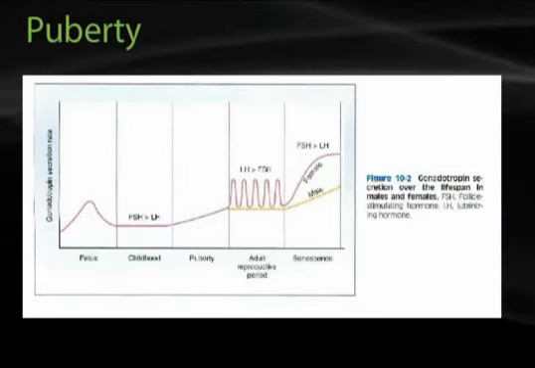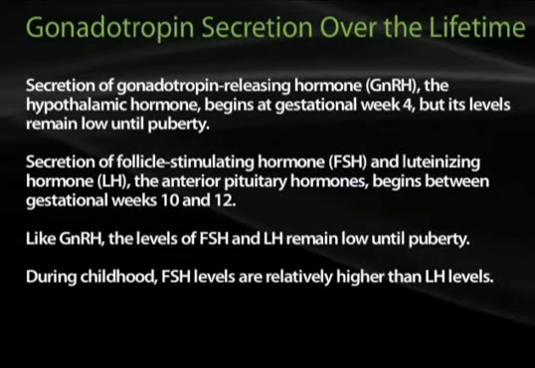Secretion of the gonadotropin-releasing hormone, GnRH, the hypothalamic hormone, begins at gestational week 4, but its levels remain low until puberty. Secretion of follicle-stimulating hormone, FSH, and luteinizing hormone, LH, which are anterior pituitary hormones, begins at gestational weeks 10 and 12. Like GnRH, the levels of FSH and LH remain low until puberty. During childhood, FSH levels are relatively higher than LH levels.